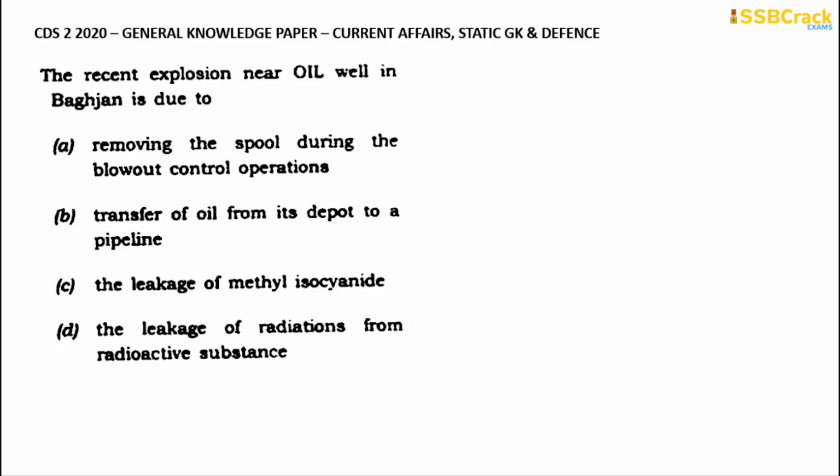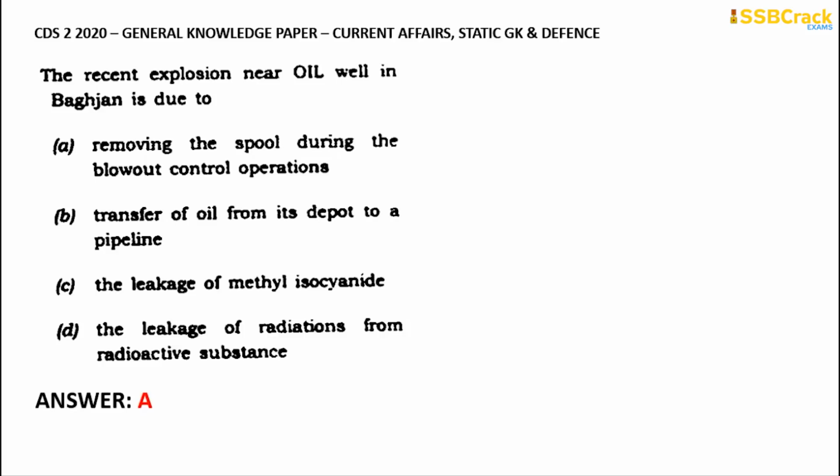Going through with the next important question: the recent explosion near the oil well in Baghjan is due to what? Is it option A, due to removing of the spool during the blowout control operations, or due to the transfer of the oil from its depot to a pipeline, or the leakage of methyl isocyanate gas, or the leakage of radiation from a radioactive substance? The correct answer for this one is option A.